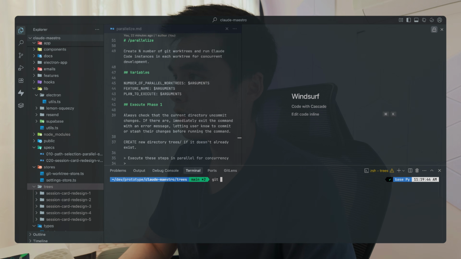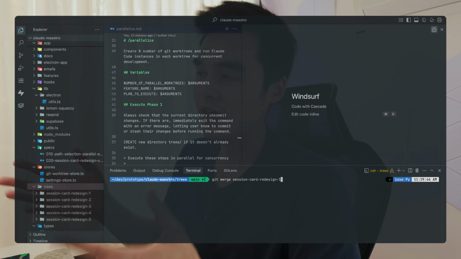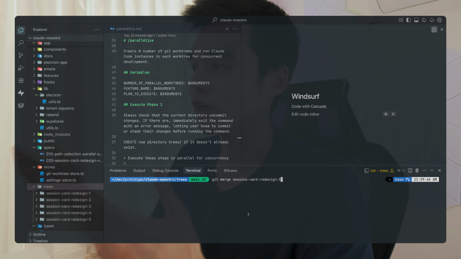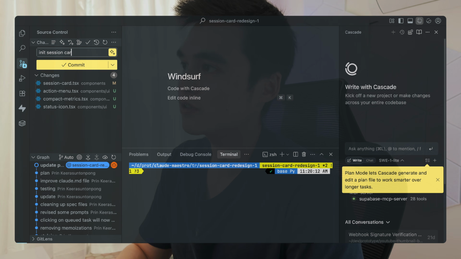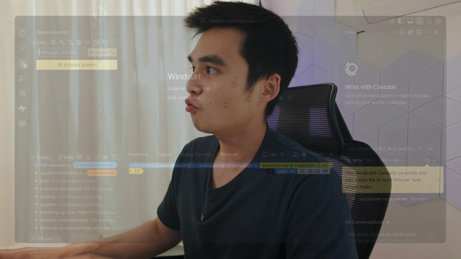If I wanted to merge session card redesign 1 back into my main branch, all I would have to do is run git merge session card redesign 1, and that would merge it into the main branch. However, usually what I like doing is going back to the actual session card redesign 1, first committing all this, and working inside this work tree until I feel it's good enough to merge back into the main branch.